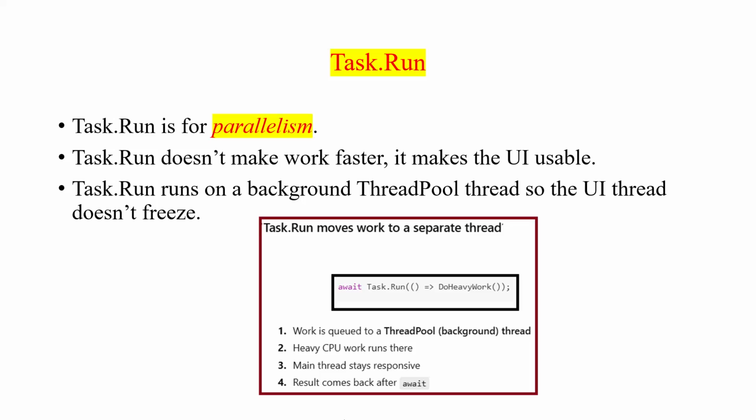The main tasks dealt with here are related to heavy CPU work, so that the UI thread stays responsive. Otherwise, what will happen if we don't use Task.Run, or we use Thread.Sleep? Thread.Sleep will block the UI thread, whereas Task.Run will move the work away so that the dispatcher, or the current UI thread, keeps on working.